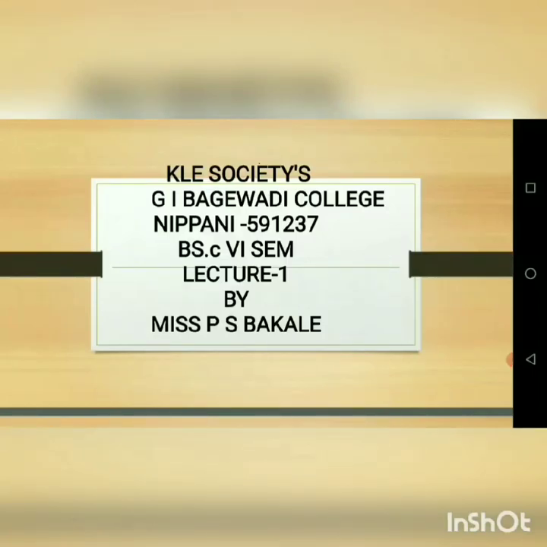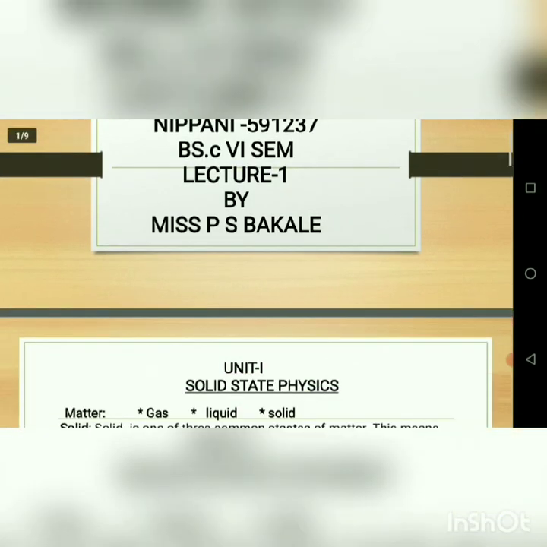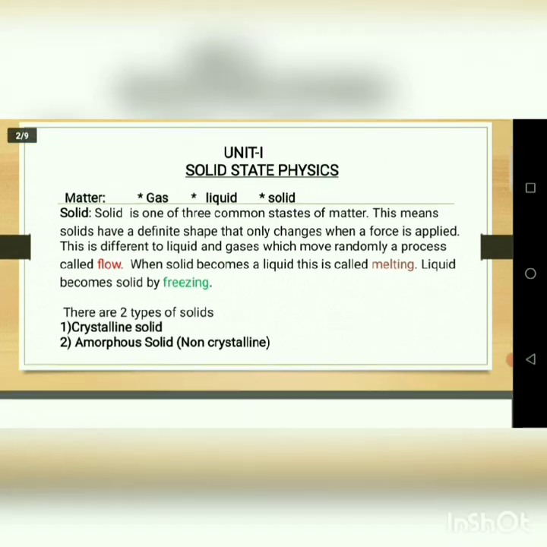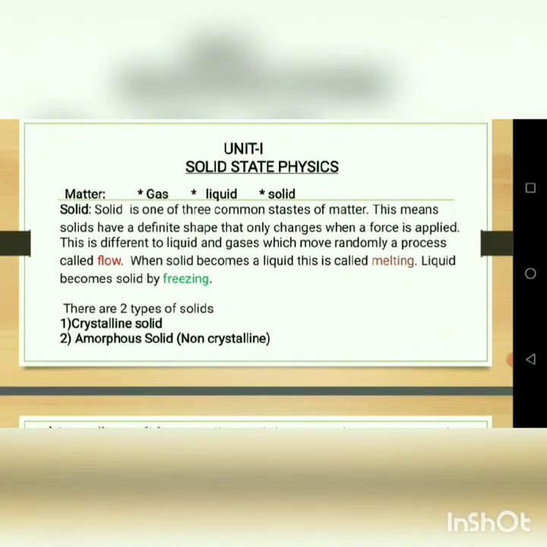Today we will discuss some basic concepts of solid state physics. What is the meaning of solid state physics? First, you learn some basic concepts. Matter is available in three states: one is the gaseous state, the liquid state, and the solid state.